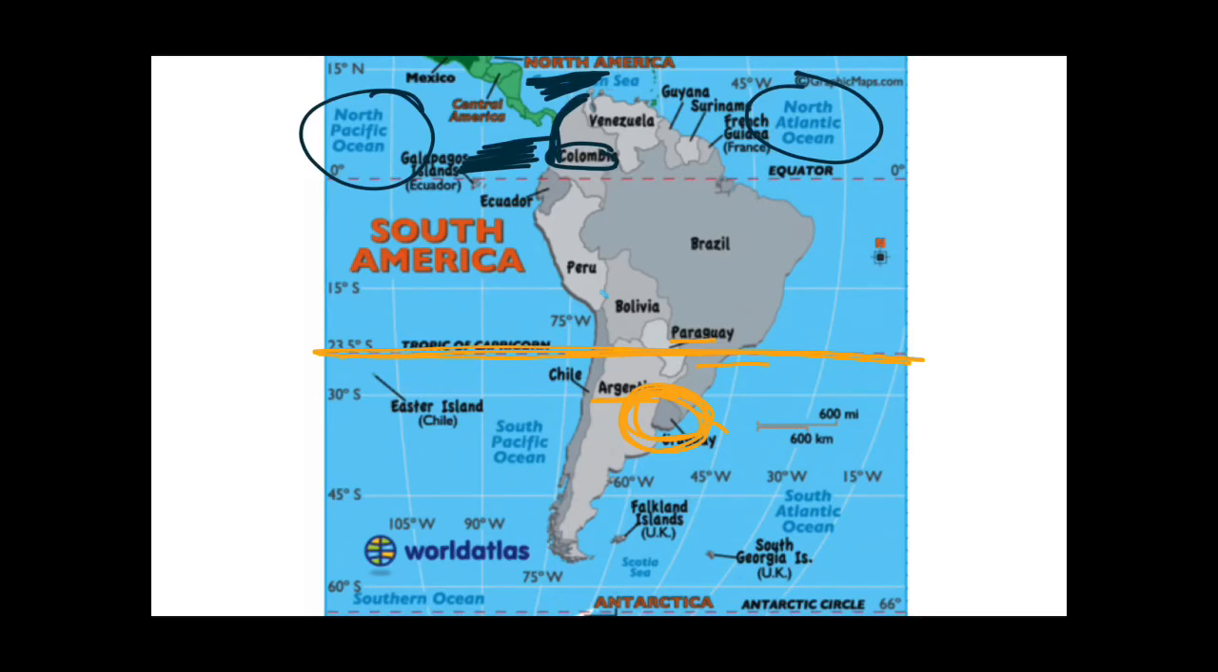And you can see it over here that this is Panama, and this Isthmus of Panama is separating Colombia into two parts, that is one part in the Pacific Ocean and one part in the Atlantic Ocean.